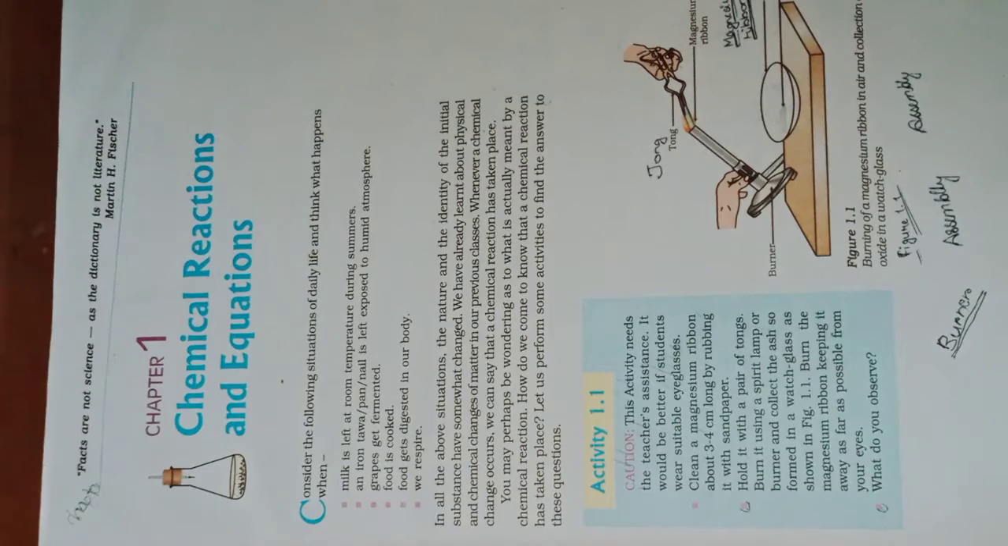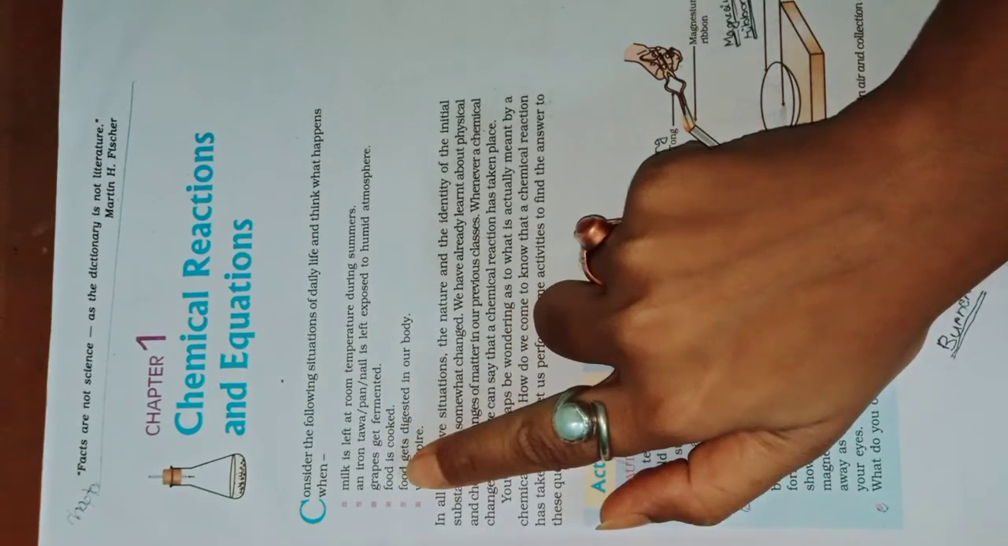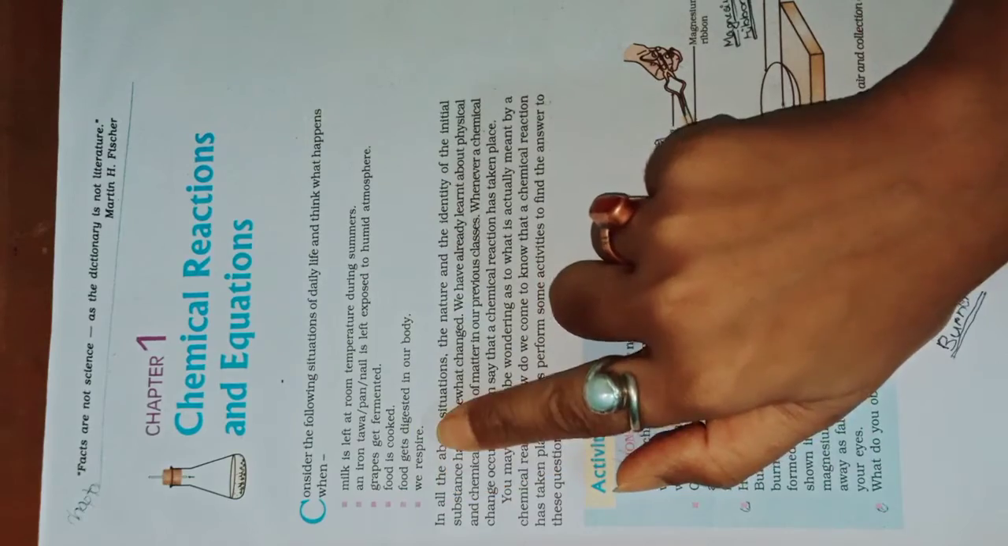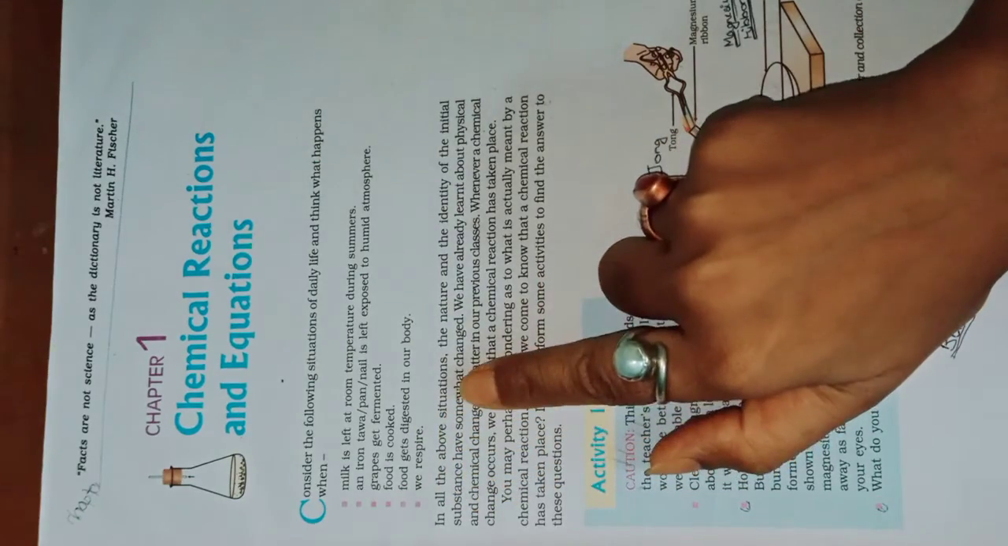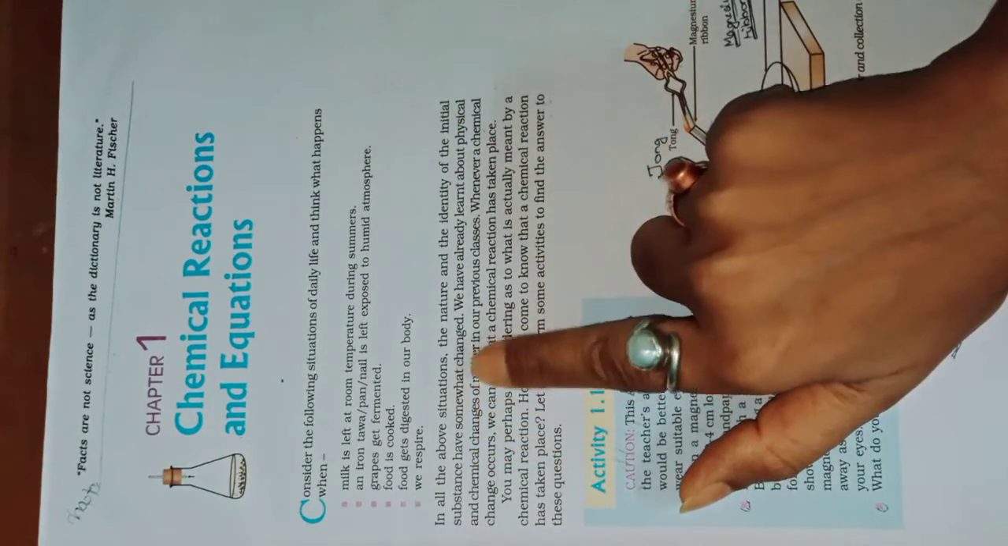An iron tawa, pan, or nail is left exposed to a humid atmosphere. Grapes get fermented. Food is cooked. Food gets digested in our body. We respire. In all the above situations, the nature and the identity of the initial substances have changed.